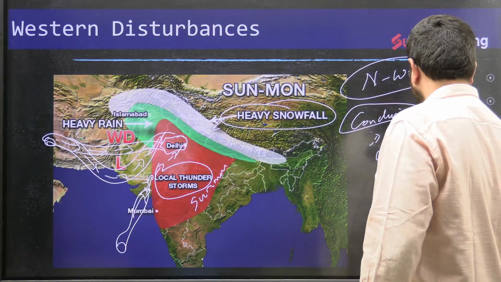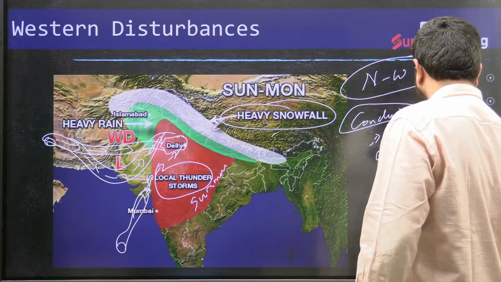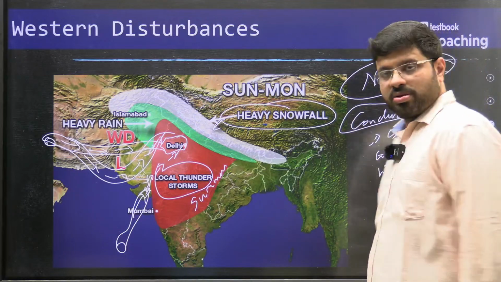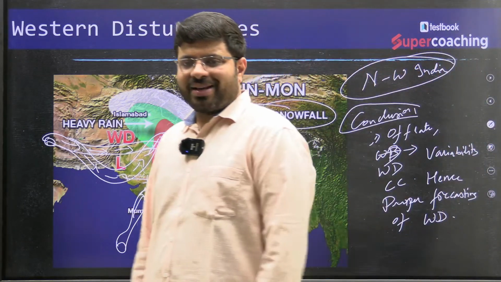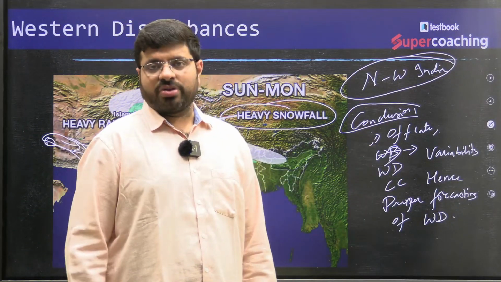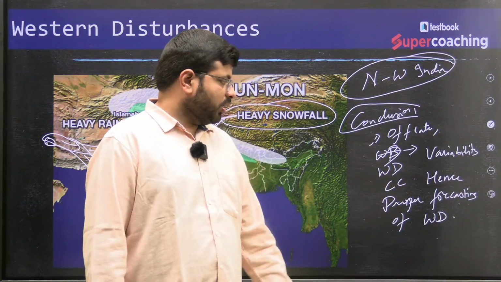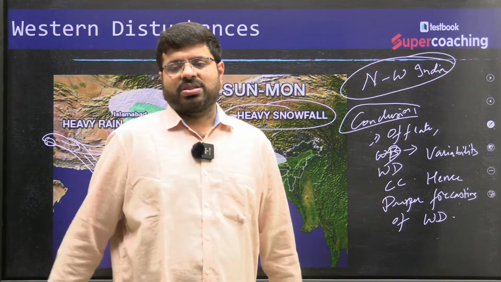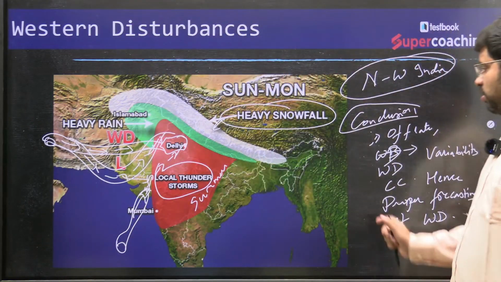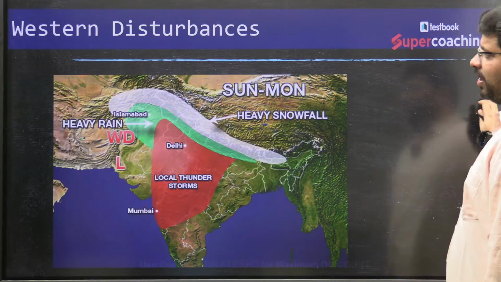Hence, there is a need for proper forecasting of western disturbances, right? Because they are associated with higher variability in recent years, if you observe the last 3-4 years. You can talk about how proper forecasting of western disturbances is very, very important. Okay, so this is the crucial thing. With this, you can end the video, right?